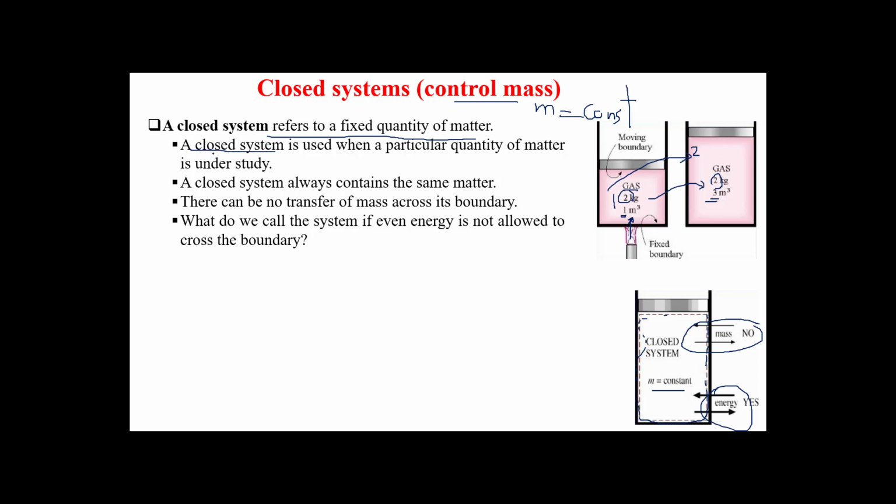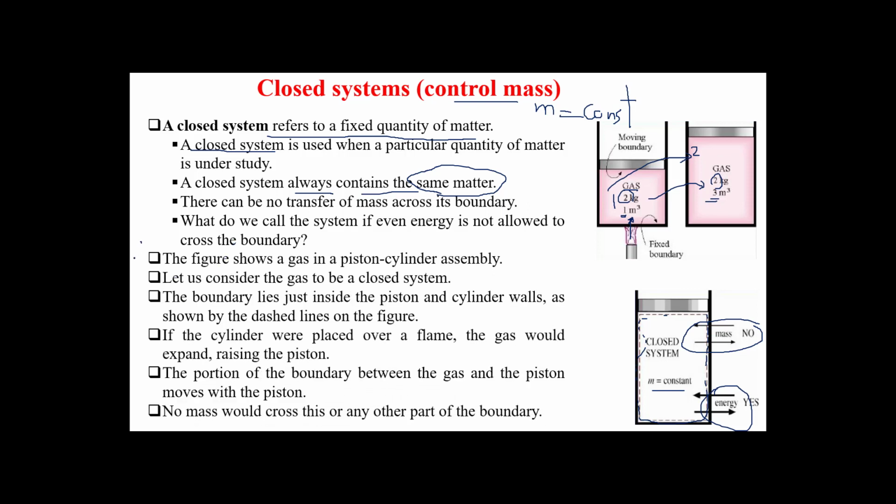A closed system is used when a particular quantity of matter is under study. A closed system always contains the same matter. Gas remains gas. Nothing will enter or cross the boundary. There can be no transfer of mass across its boundary. And here we have an explanation of those statements, and I already explained. So the main feature of a closed system is that there is no mass in.